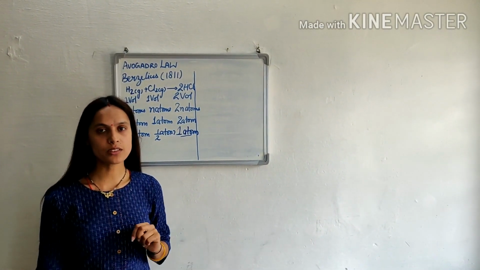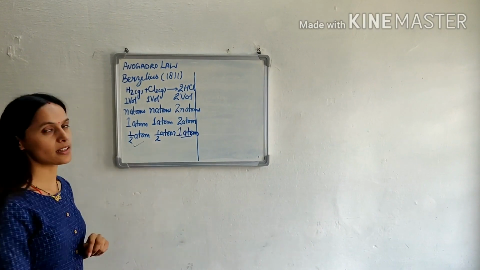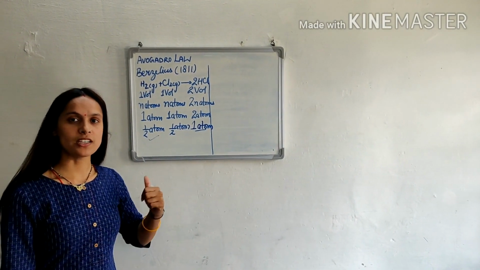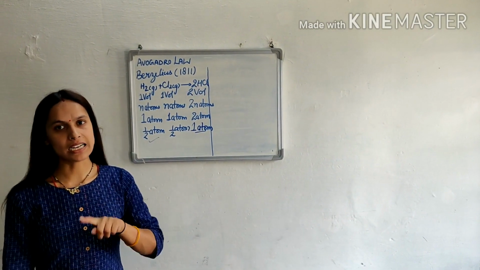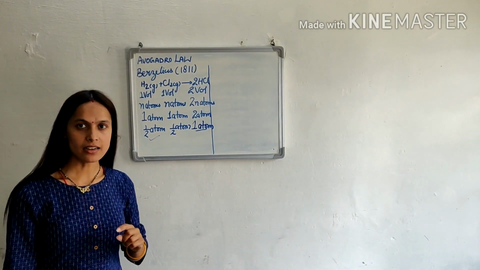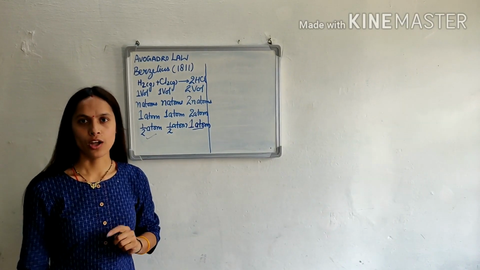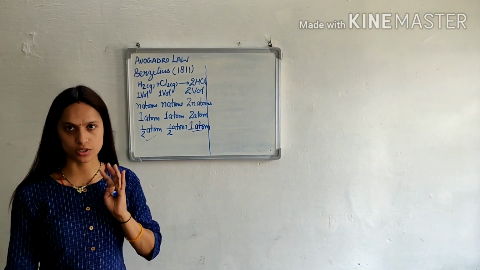And if atom is indestructible, how is half atom possible? So Berzelius hypothesis is not able to correlate between Dalton's atomic theory and the Gay-Lussac law. That's why it remained a hypothesis.